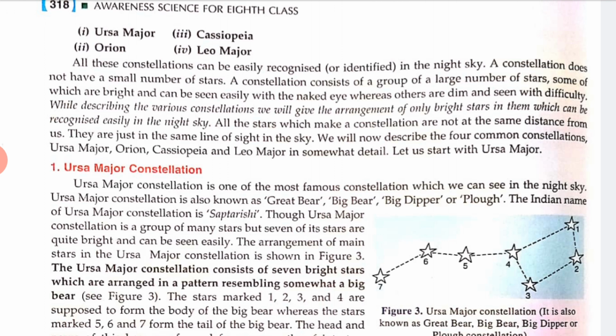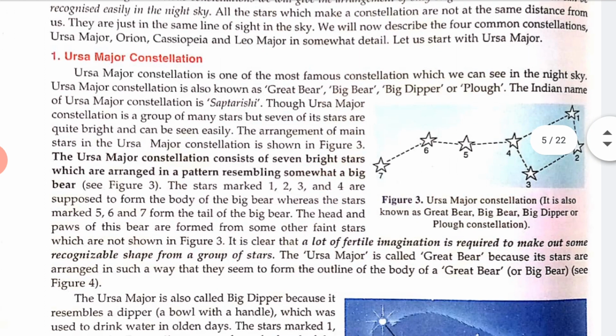We will now describe the 4 common constellations, that is Ursa Major, Orion, Cassiopeia and Leo Major, and some more details. Now let us start with Ursa Major. Now what is the Ursa Major constellation? See here, you can see.